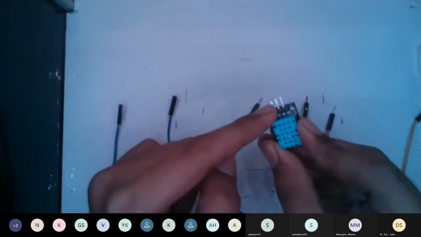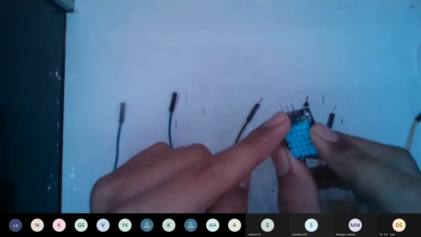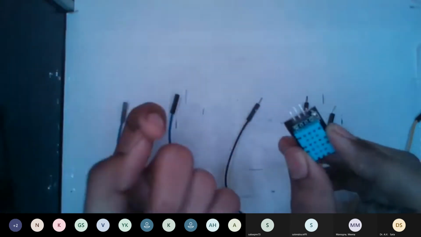Every sensor does not have this kind of pin. It varies from sensor to sensor, so we have to check how they are connected. Now I am going to demonstrate how we can connect our sensor via a breadboard.